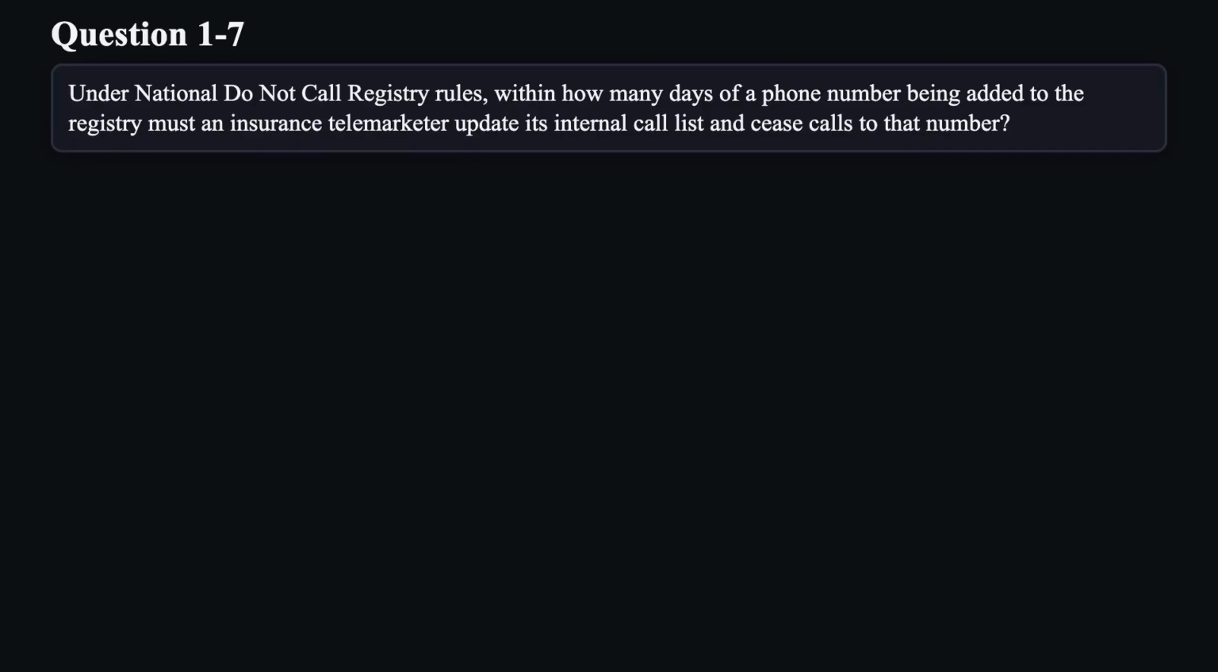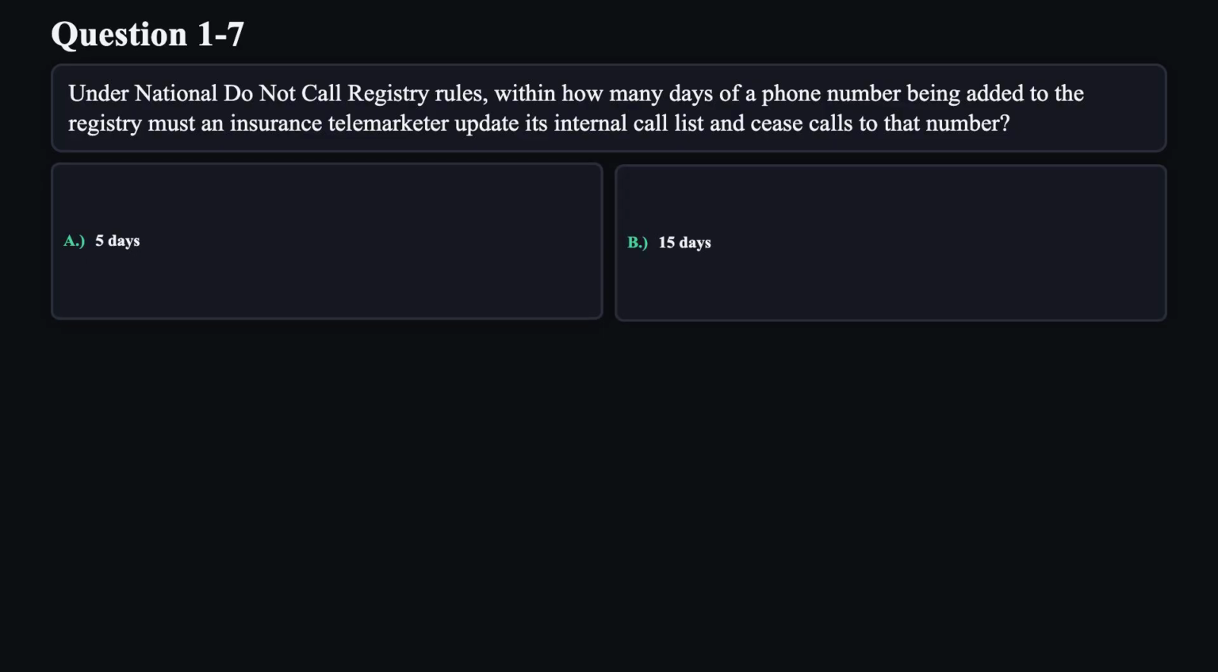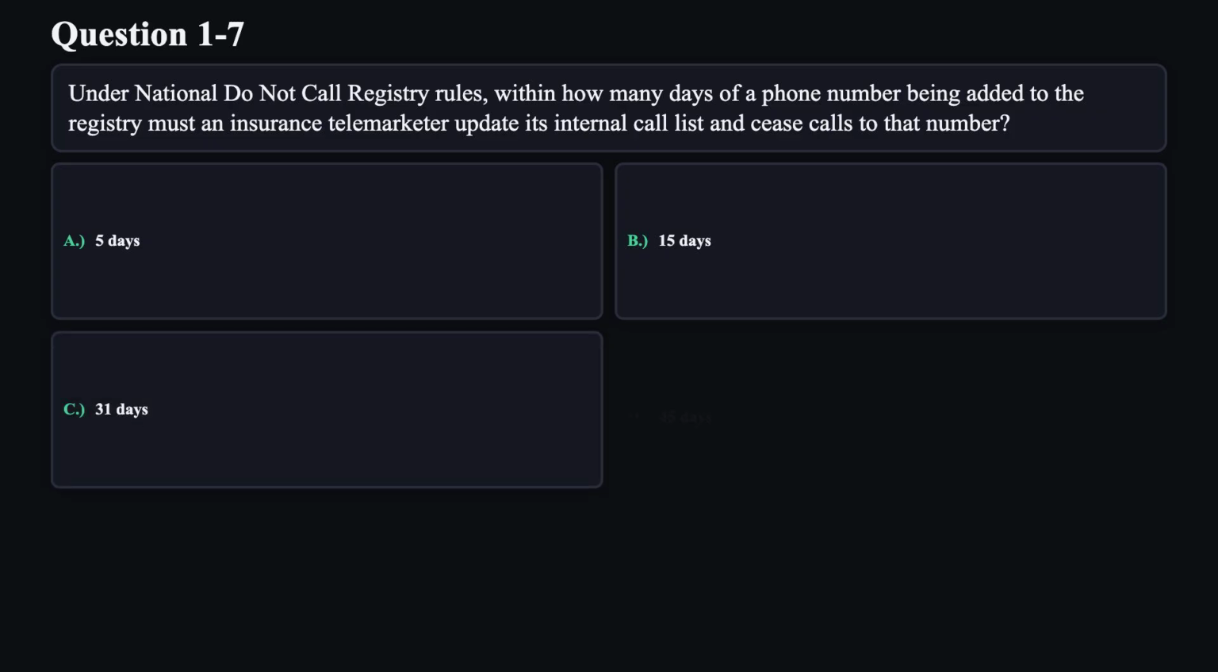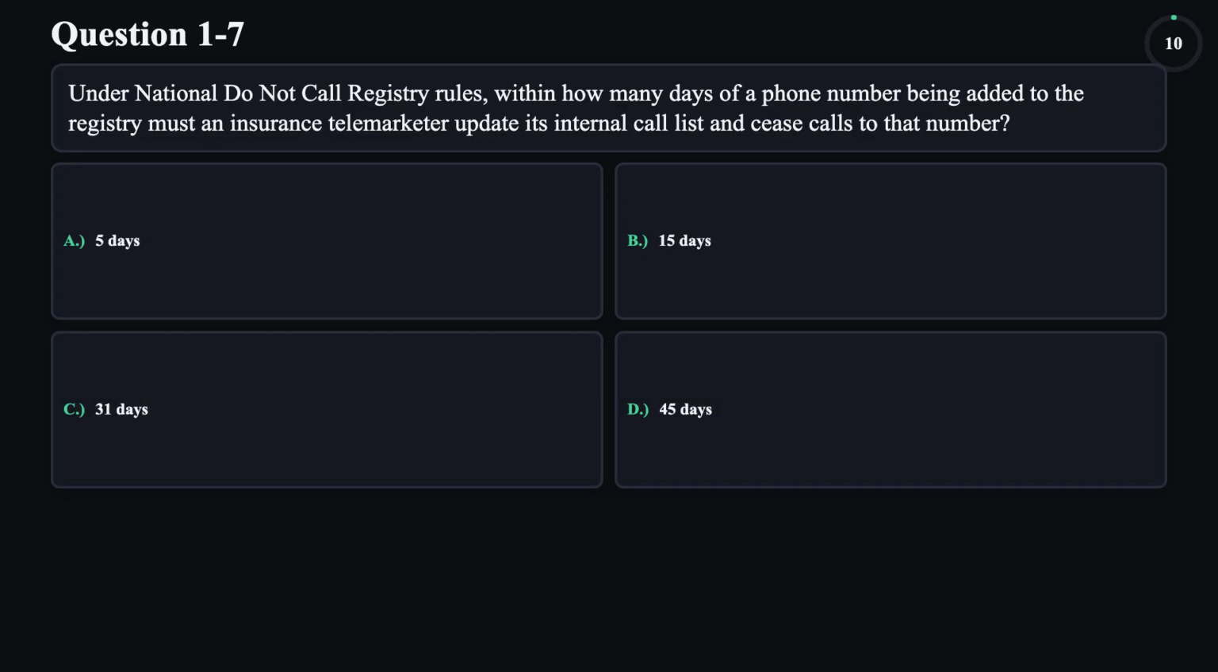Question 7. Under National Do Not Call Registry rules, within how many days of a phone number being added to the registry must an insurance telemarketer update its internal call list and cease calls to that number? A. 5 days. B. 15 days. C. 31 days. D. 45 days.